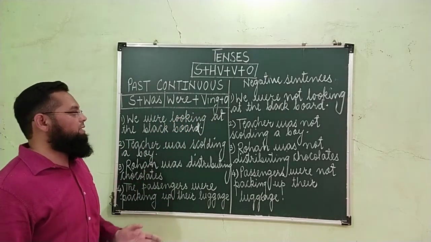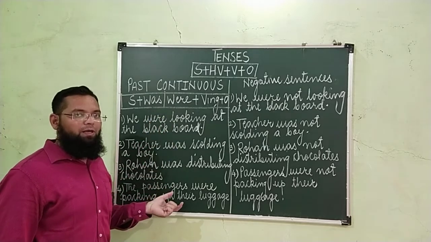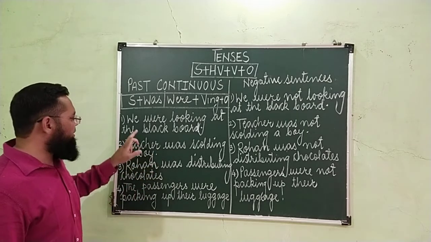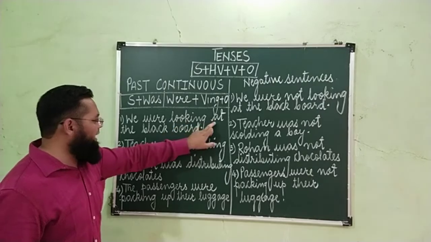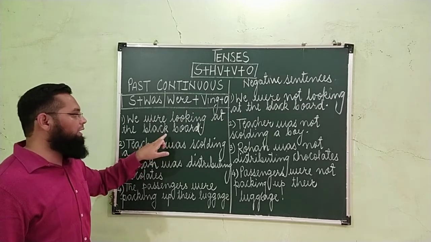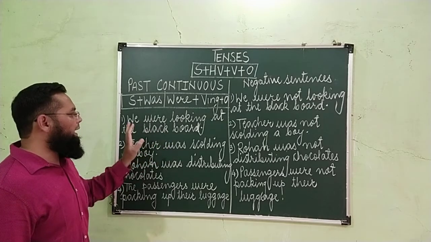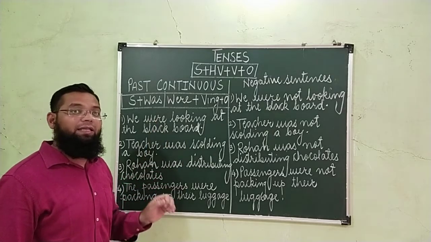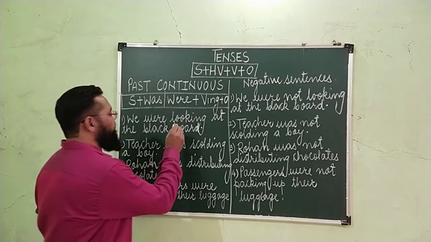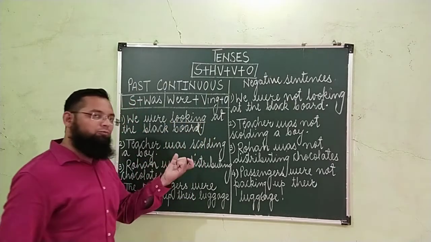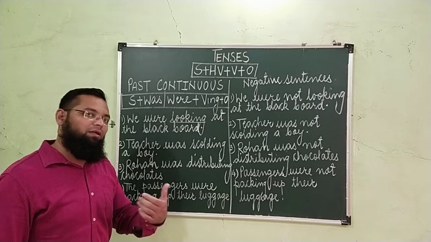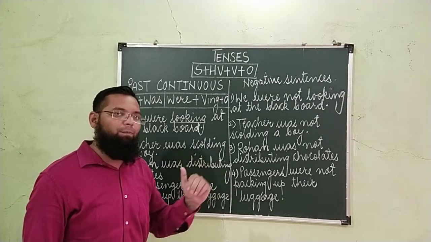Now these are the examples and these are affirmative examples. Positive, affirmative, it is also called as positive. So first example, we were looking at the blackboard. What is the translation of this sentence? We were looking at the blackboard. हम blackboard की तरफ देख रहे थे. The work was in progress. What is the verb here? Looking. देखना. ये काम उस टाइम पर past में जारी था. We were looking at the blackboard. हम blackboard की तरफ देख रहे थे. काम जारी था. Complete नहीं हुआ था.